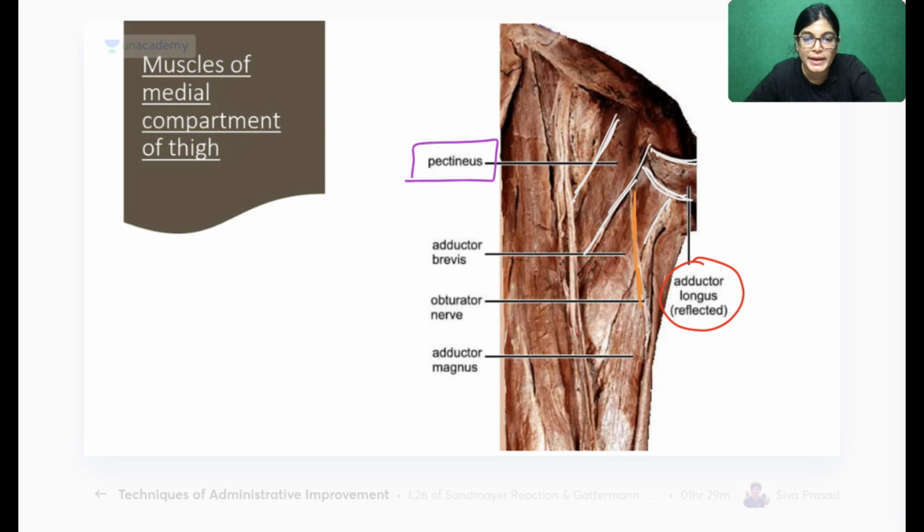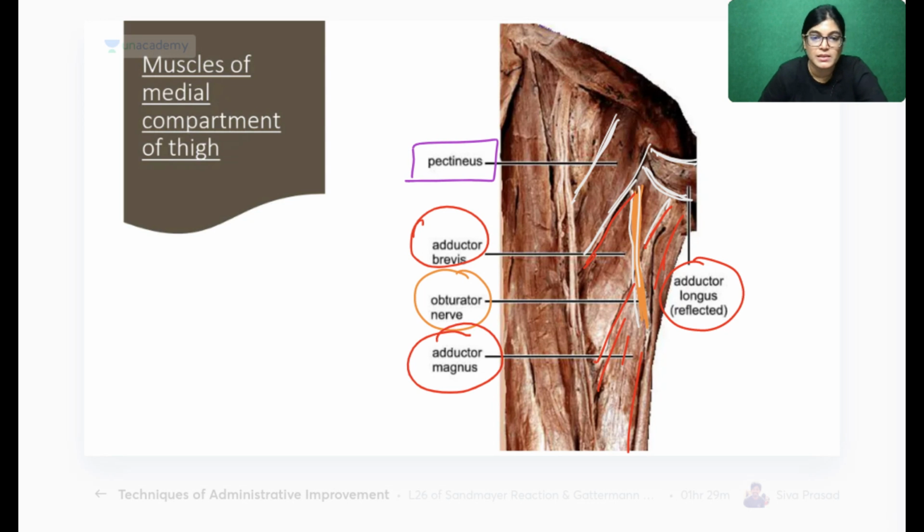Which nerve? Obturator nerve. This nerve is the obturator nerve, which you can see here running beneath the adductor longus muscle. The muscle you can see here is the adductor brevis muscle and a part of adductor magnus. Adductor magnus also has another part, that is the hamstring part. So this muscle is the adductor magnus muscle.